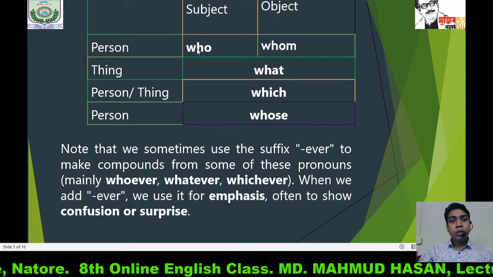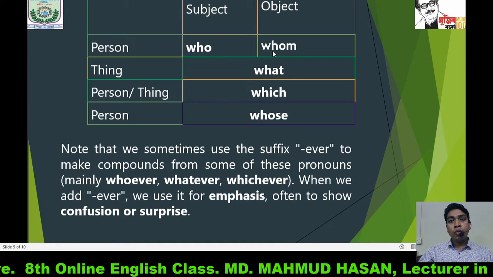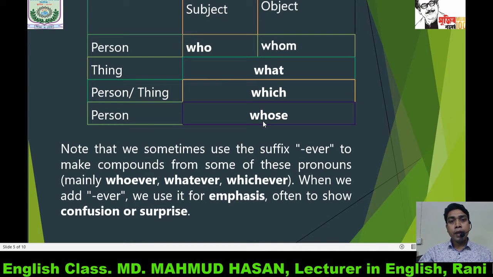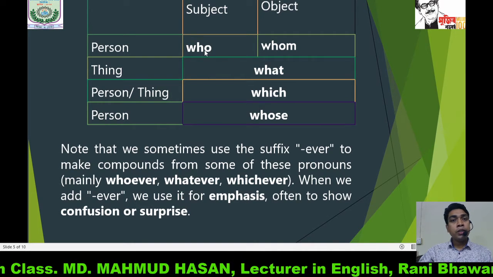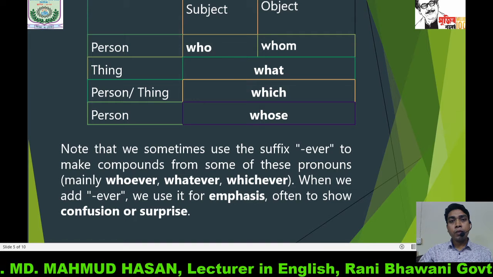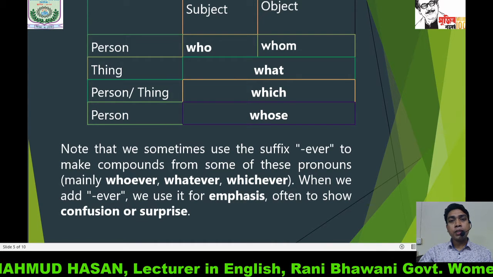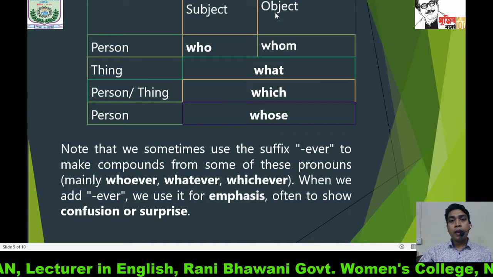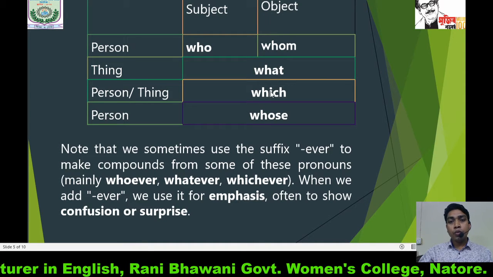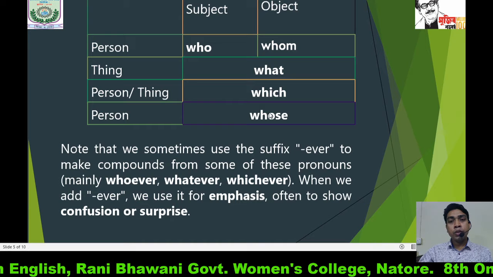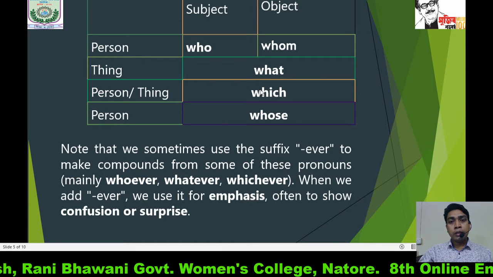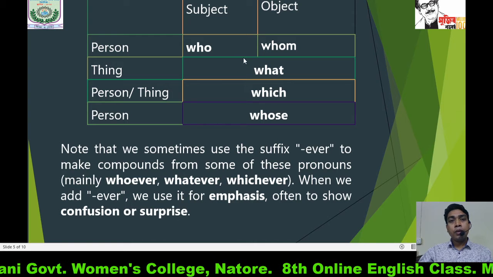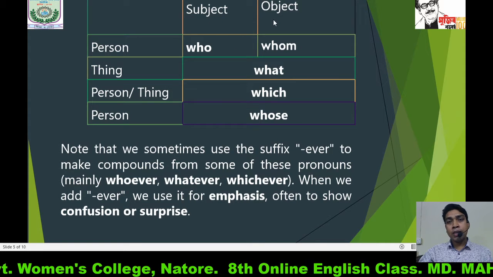Who, whom, what, which, whose. So who is used as subject, whom is used as object, and what, which, whose, these three words are used both as subject and object.